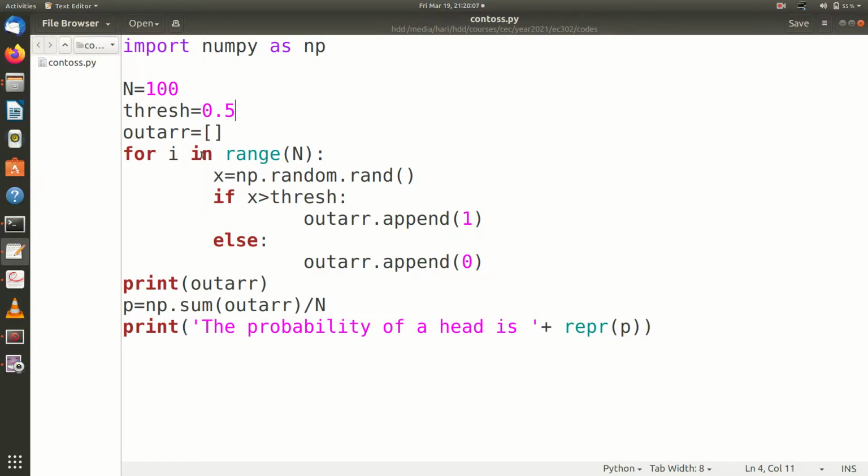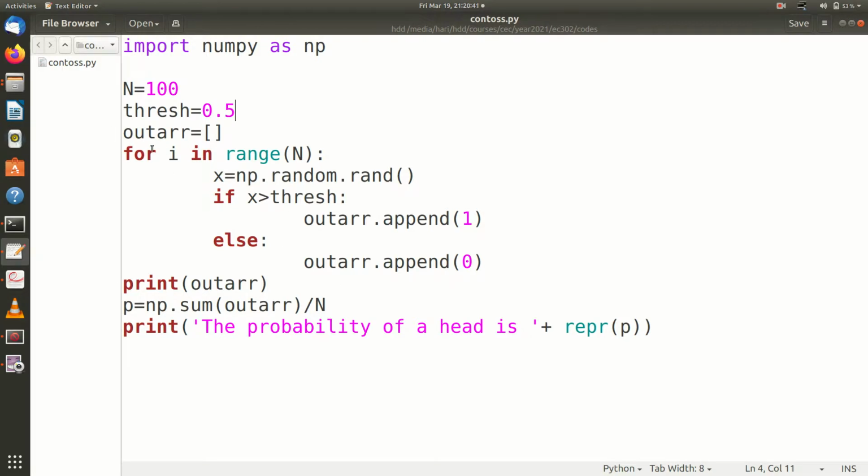This is the syntax for a for loop. For i in range n, the numbers 0, 1, 2, 3 up to n. So range n means, here, range 100. These are integers from 0 to 99, excluding 100. So there are 100 values in that. For each of these, I compute this x, and every time I get a new random value, it's just like tossing a coin. So if x is greater than 0.5, I say this is a 1, and 1 is appended to the out array, or else a 0 is appended.